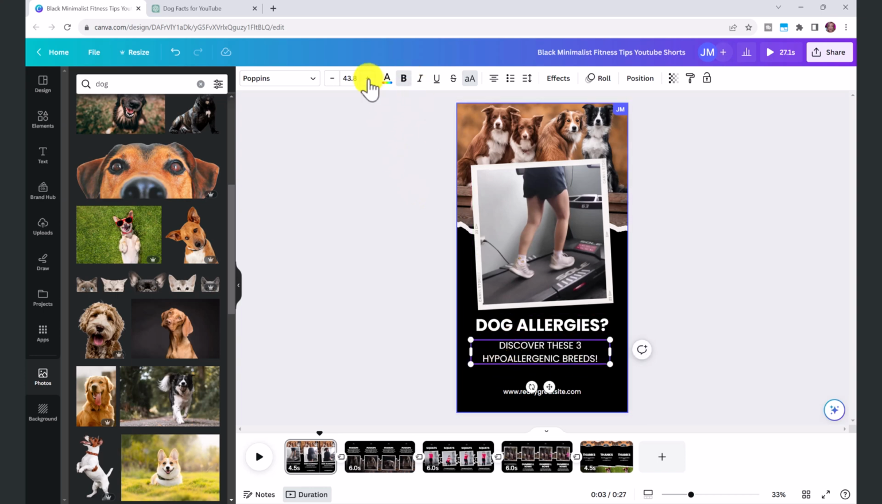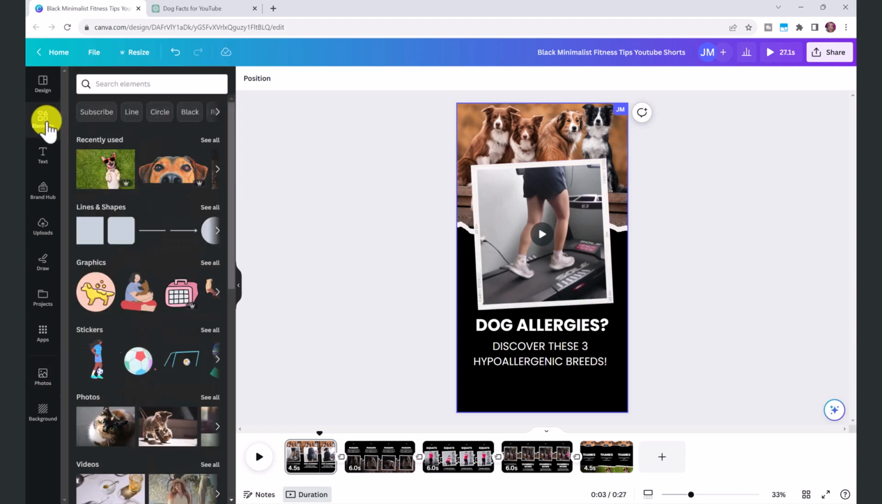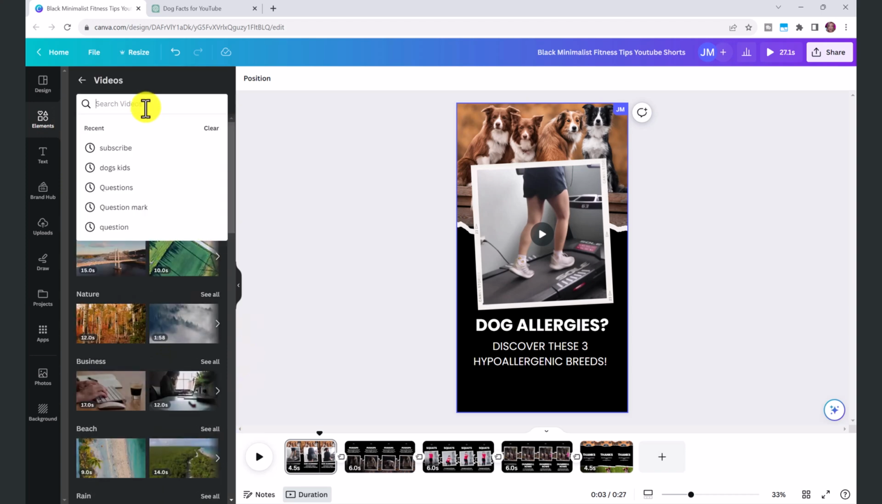Down here, they have a space if you wanted to add your own website, or you can just delete that. Click on the icon and click backspace or the delete key. Now we just want to change the video. So I'm going to click on Elements, then scroll down to Videos and click See All.